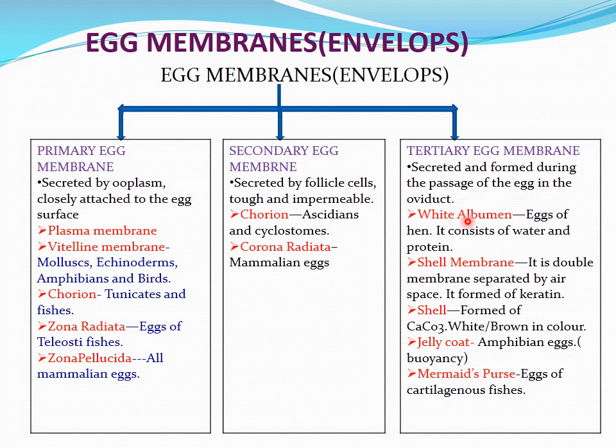It may be white albumin, which we can see in the eggs of the hen, consisting of water and protein. The shell membrane is a double membrane separated by space, formed of keratin. The shell is formed of calcium carbonate, which may be either white or brown in color. The jelly coat is seen in the eggs of amphibians, helpful for buoyancy, so they can float freely on the surface of the water. Mermaid's purses are seen in the cartilaginous fishes.